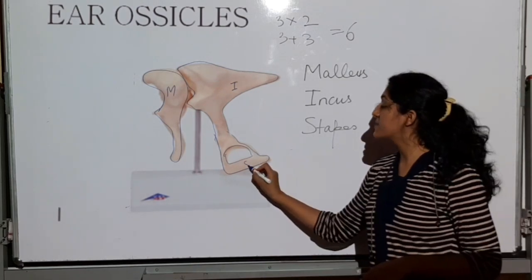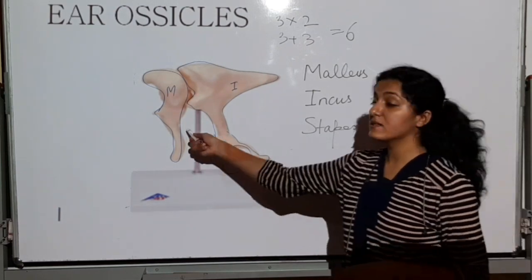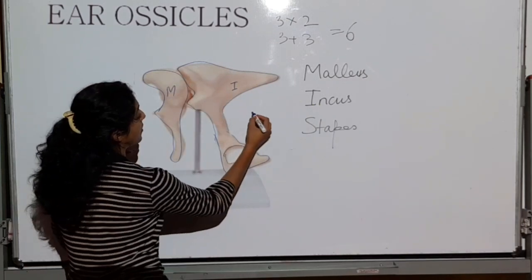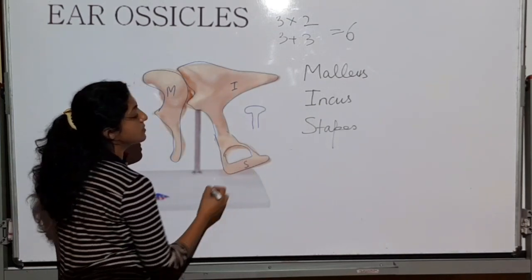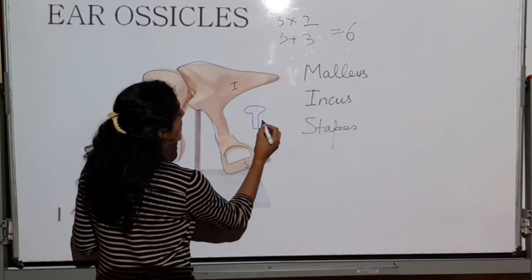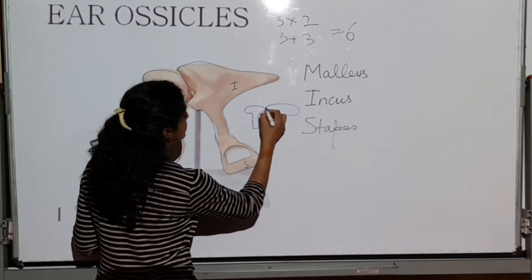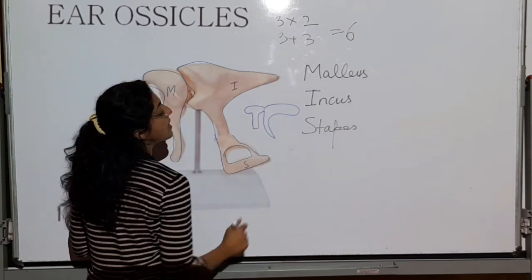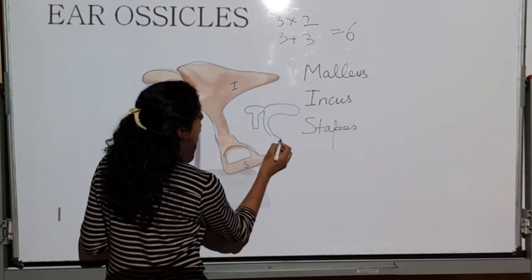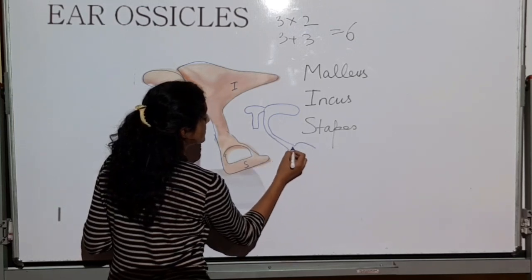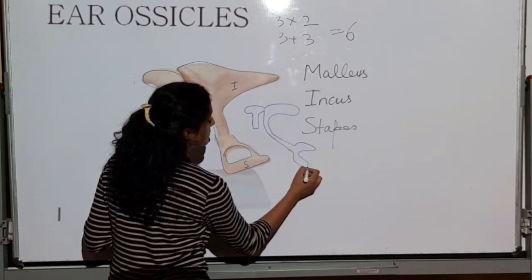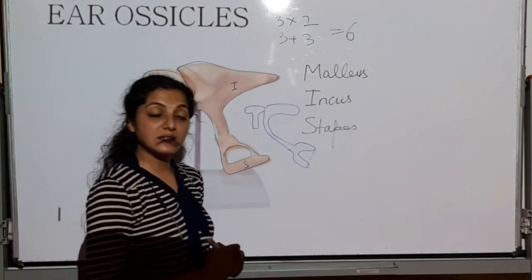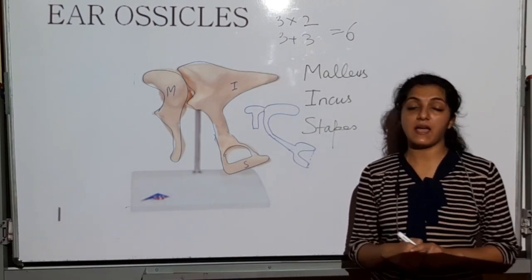This is the shape. So malleus is a hammer shaped bone. You can make your own rough diagrams too. Hammer shaped bone is the malleus. Anvil shaped bone is the incus. And the stirrup shaped bone is the stapes. These are the 3 bones found in the ear cavity.